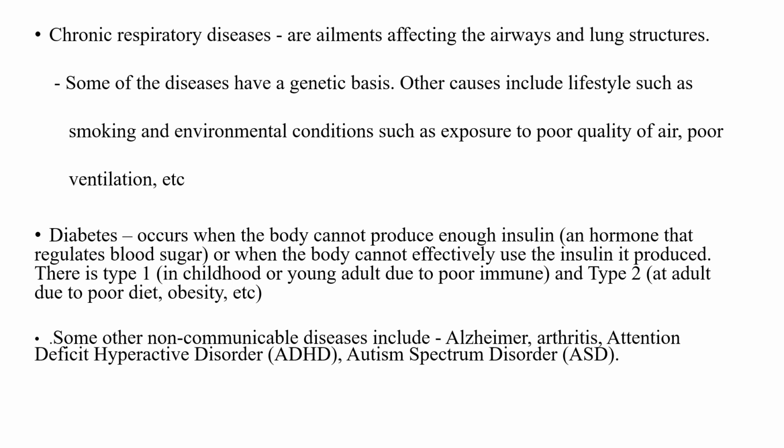Now let's look at this one. Like I said the other time, diabetes occurs when the body cannot produce enough insulin. Insulin, like I said, is a hormone that regulates blood sugar, or when the body cannot effectively use the insulin it produces. That is, in childhood you have what we call type 1, and in adults you have type 2, which is a result of poor diet or obesity.